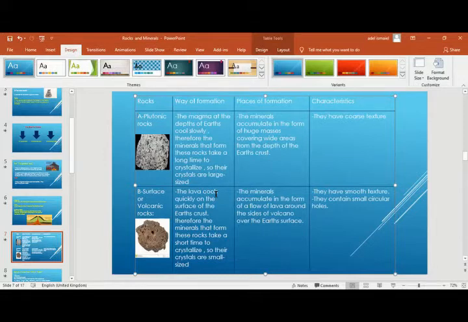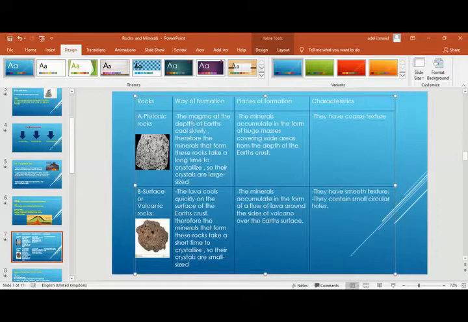So plutonic means formed from the cooling of magma, while volcanic is when the lava cools and forms another type of rock. Okay, so which one forms inside the volcano? Plutonic. And which one forms on the surface of the earth or above the volcano? It will be the volcanic rocks.